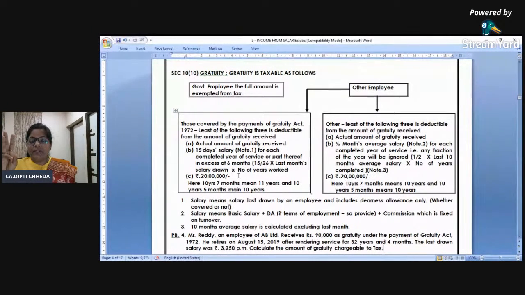Third important point. It is superb if you remember the sections. But if you don't remember the sections, hawa mein nahi likhna. Ma'am, section kuch to hai, 10, 10 AA, 10 AB. No. Write specific sections or don't write sections.